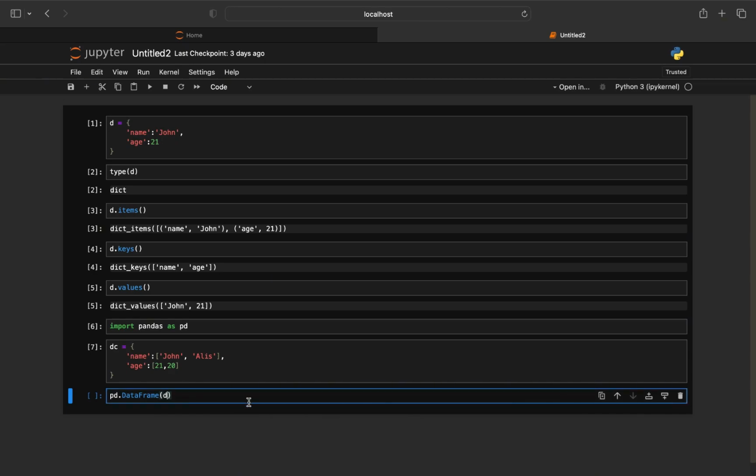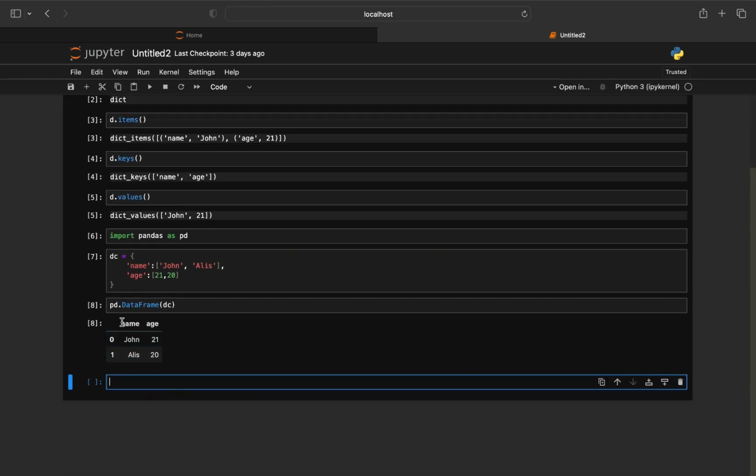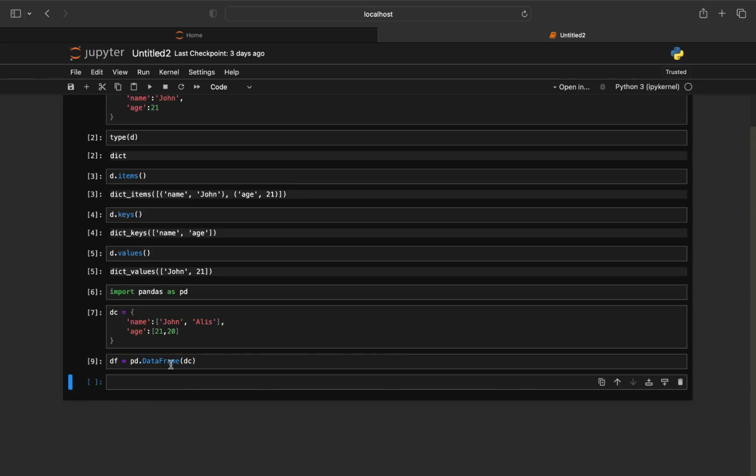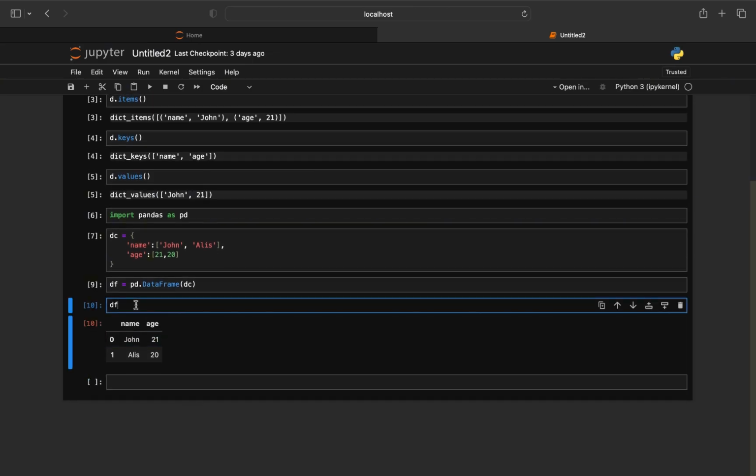Now I can create the data frame of that dictionary, dc. Now you can see here the keys are the names of the columns, and the values from the lists are in the column values, in different rows. I can also save that data frame into a variable, df. Now it's the data frame. The data frame has the keys name and age, and the values John, Alice, and ages 21 and 20. So this is a basic data frame. This is the use of the dictionary in the data frame.